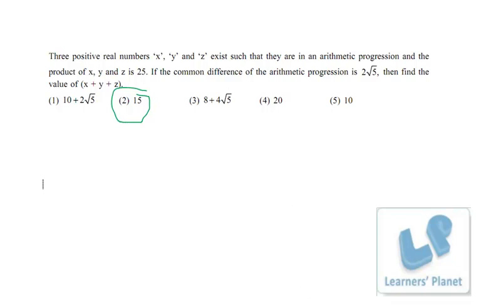So if 3y is 15, that means y is equal to 5, right? If y is equal to 5 and the common difference is 2 root 5, that means z must be 5 plus 2 root 5 and x must be 5 minus 2 root 5, right? So if we multiply all the three, that is 5 plus 2 root 5 into 5 minus 2 root 5 into 5, right? So we are getting 25, right? So this way we can verify. So that means x plus y plus z is equal to 15. That's the correct answer. Okay, the problem can be solved in seconds. I hope you are clear.